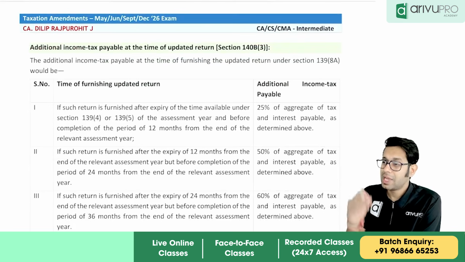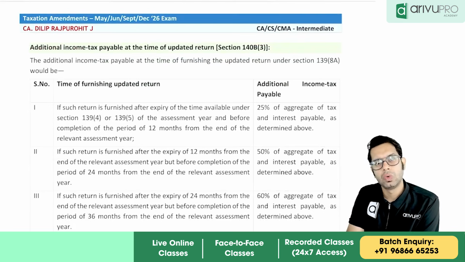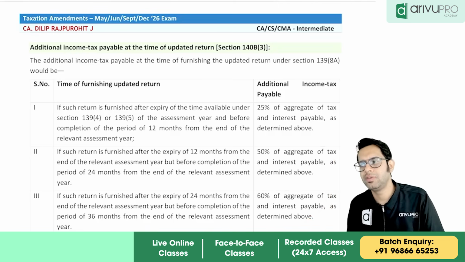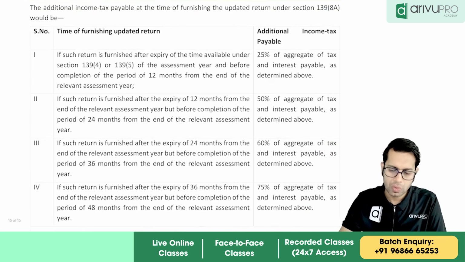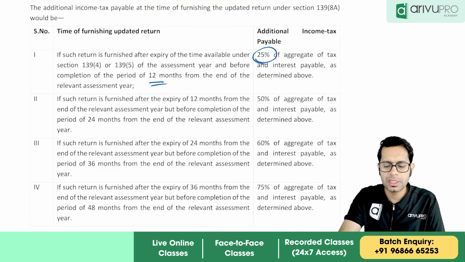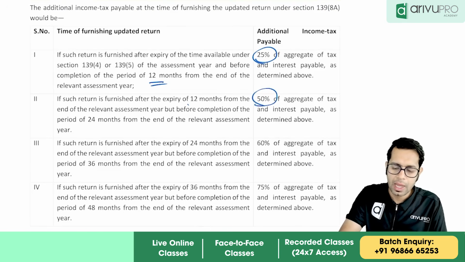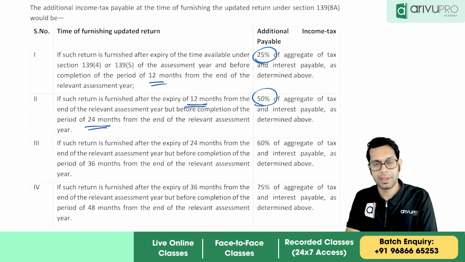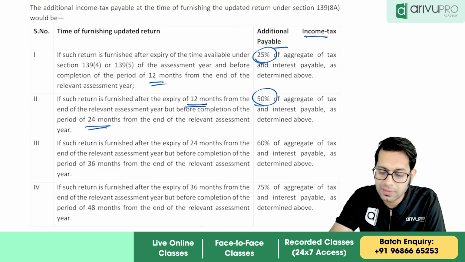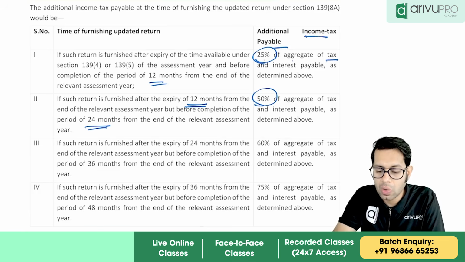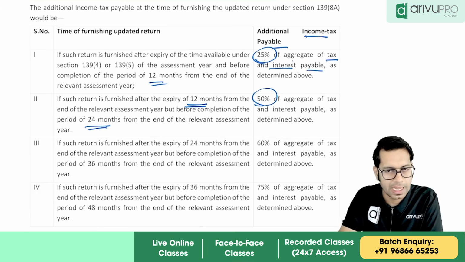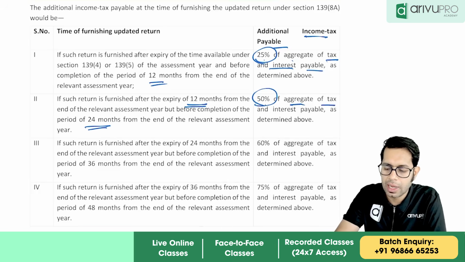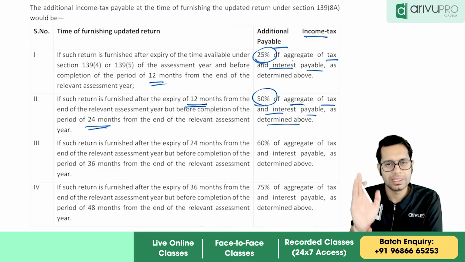Now, because they have increased the time limit from 24 months to 48 months, of course the penalty which you have to pay will also increase. Before, if you filed within 12 months, then 25%. If you filed after 12 months but within 24 months, it was 50%. The additional income tax payable is 25% of the total tax and interest payable as calculated in the updated return, and 50% of the total tax and interest if it is filed after 12 months within 24 months.